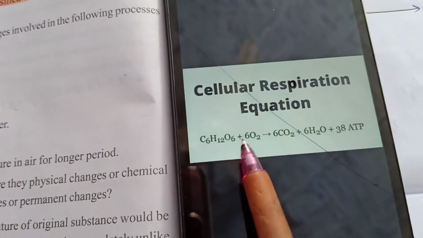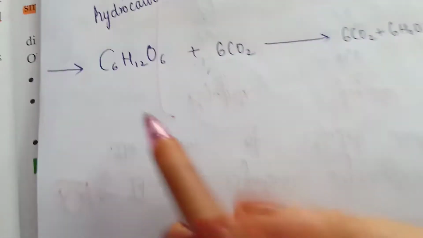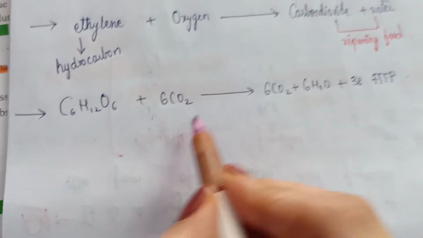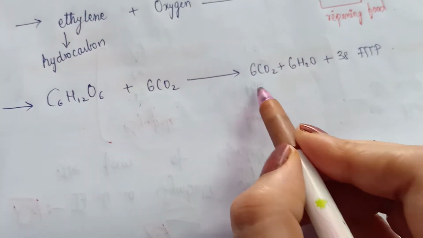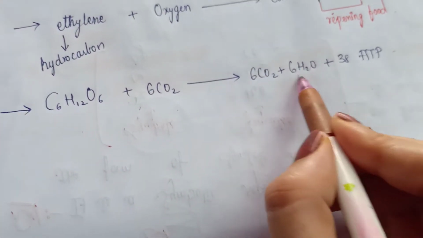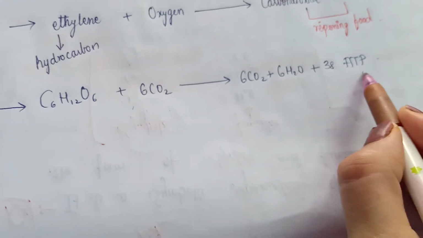Whereas in animal respiration, what happens? As you can see over here, glucose combines with oxygen to form carbon dioxide and water, and it releases ATP molecules for energy purposes.